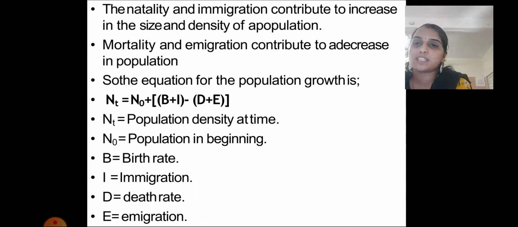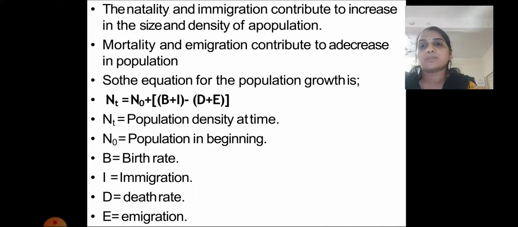Nt means population density at a particular time, N0 means population density in the beginning, B means birth rate, I means immigration, the population which is coming in, D means death rate, and E means emigration, the population that is going out.